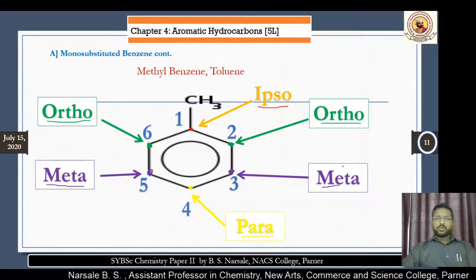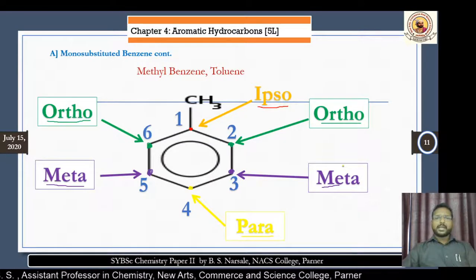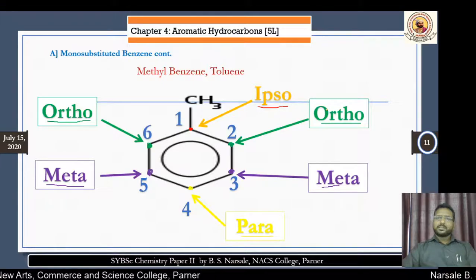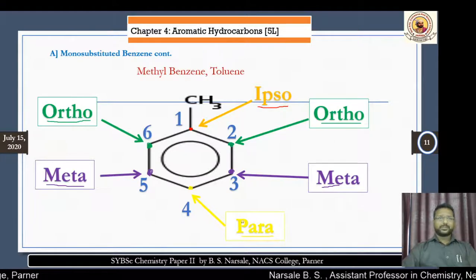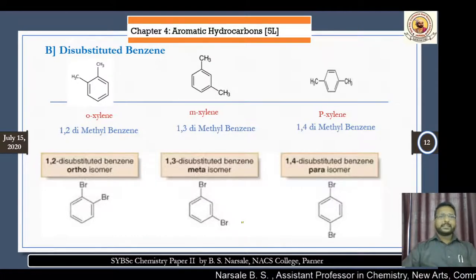And now we go to the disubstituted benzene, because in disubstituted benzene nomenclature we must use a number system. We must look at whether the substituents are at the ortho, meta or para position. Let's consider some examples.